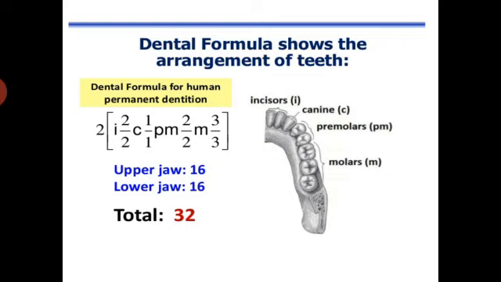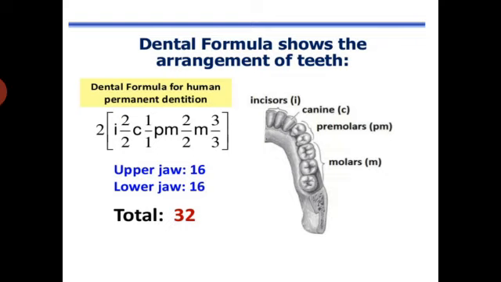So in this picture, the denominator indicates the number of teeth on one side of the lower jaw, as the two halves of each jaw have the same number. The kind of teeth and the number of teeth on one side alone is usually expressed in the formula. So the numerator always indicates the number of teeth on one side of the upper jaw, whereas the denominator indicates the number of teeth on one side of the lower jaw.